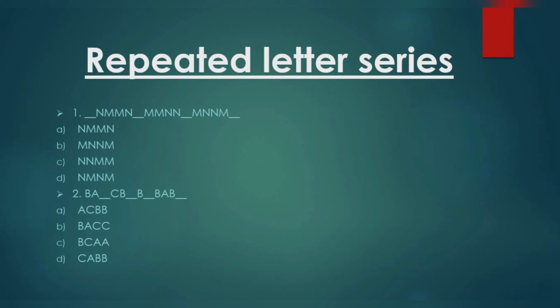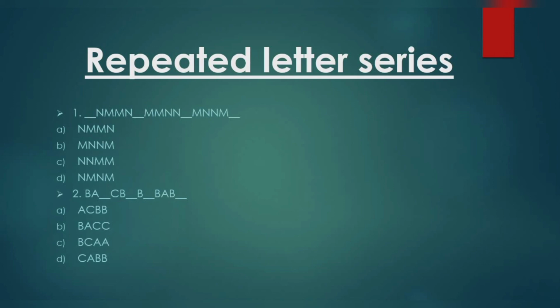If you put the first option, the series is different, and the same for the second option. If you put the third option, N N M M, in the blanks, the series is N N M M N N M M N N M M. So the series is going on, right? This is the right answer. If you find difficulty finding an answer, please go through option verification. This is the way to attempt the question in less time.